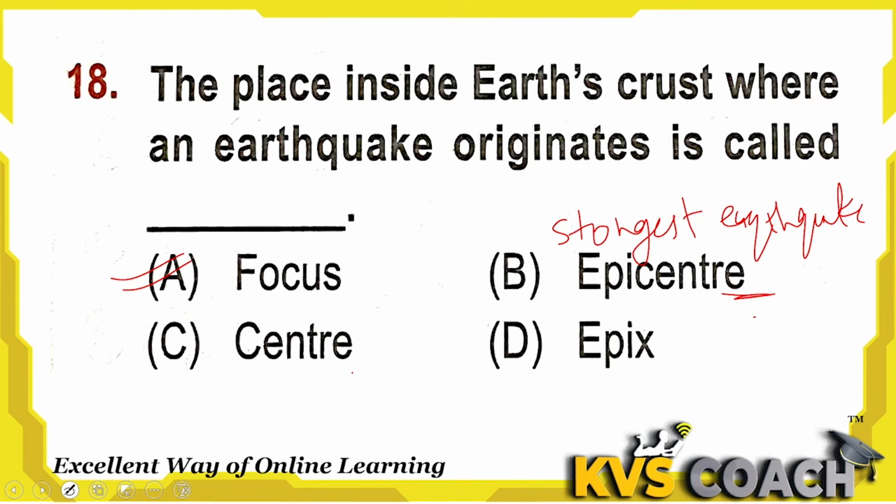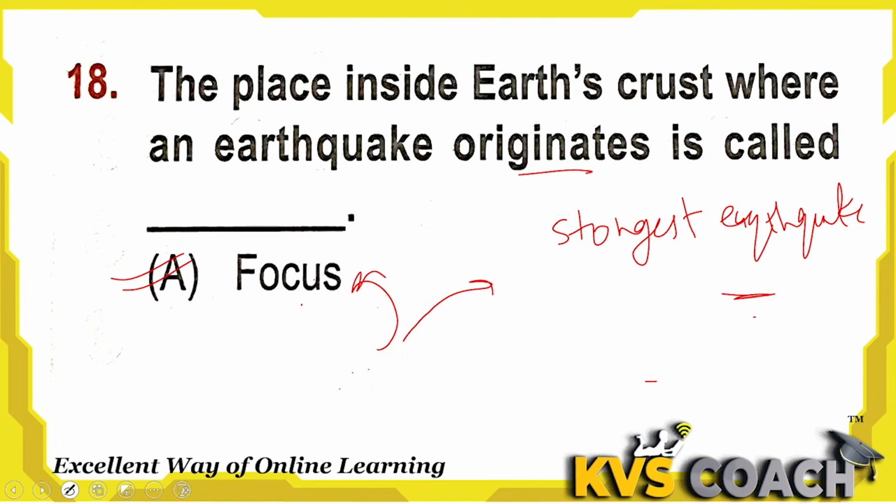Center actually has two parts. The first one is focus and the second one is epicenter. So center is a part of focus or epicenter, both. Apex does not belong to earthquakes. So the origination point is the focus, and the epicenter is where you can feel the strongest earthquake. So the right answer here is option A only.